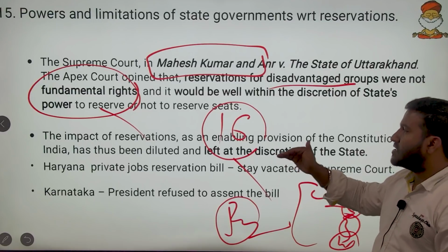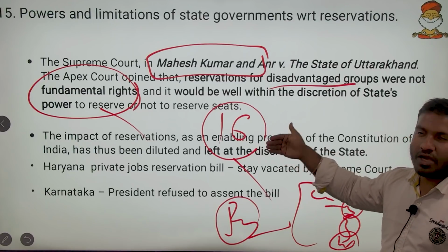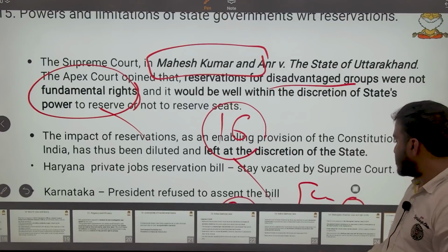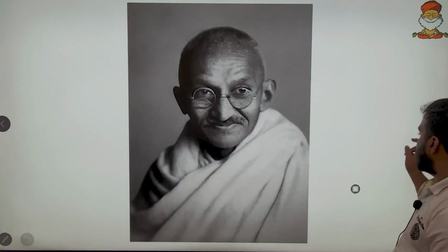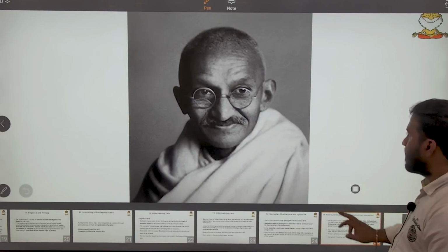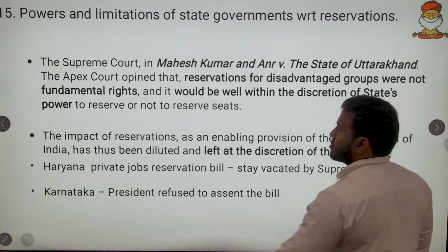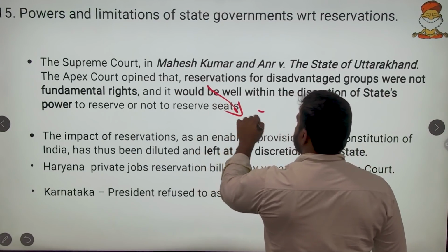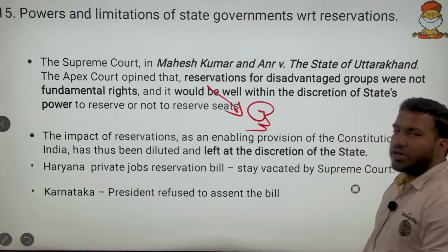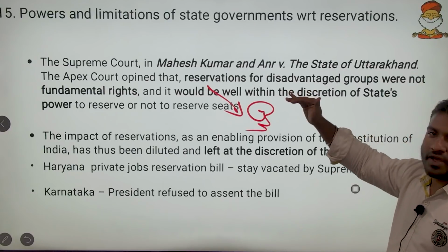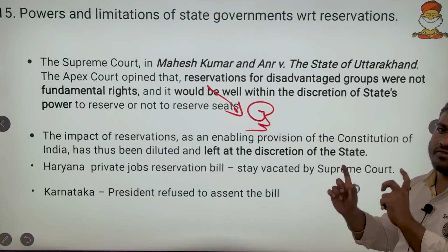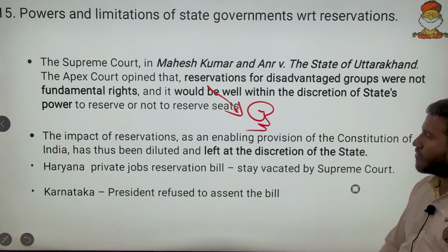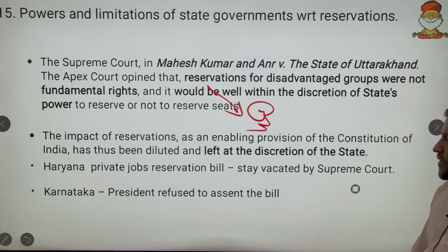So we can say it is an enabling clause, embedded in the fundamental right. It is not an inhibition clause for any state, but obviously that doesn't make it a fundamental right. In that context, the right to reservation is not a fundamental right. This is the current status. So in prelims, if the question is asked, is the right to reservation a fundamental right? No, it is not a fundamental right, as directly said by the Supreme Court.